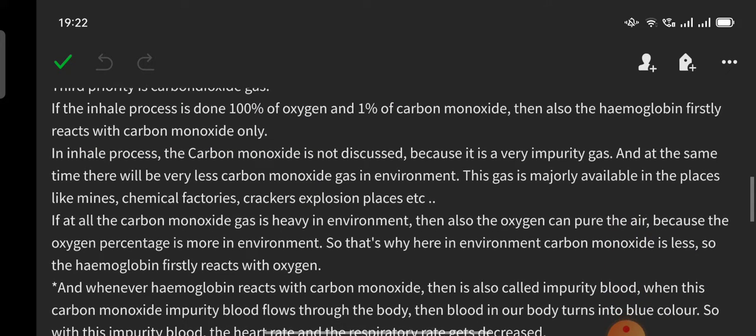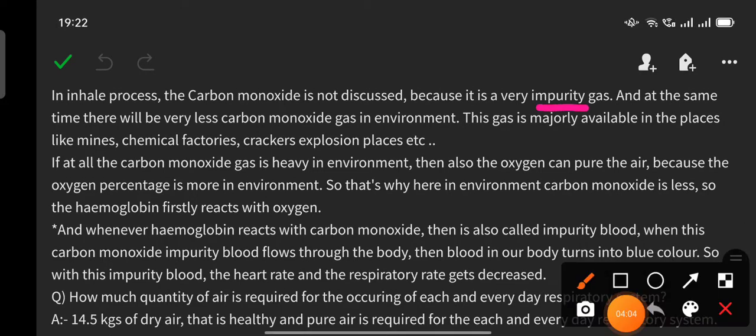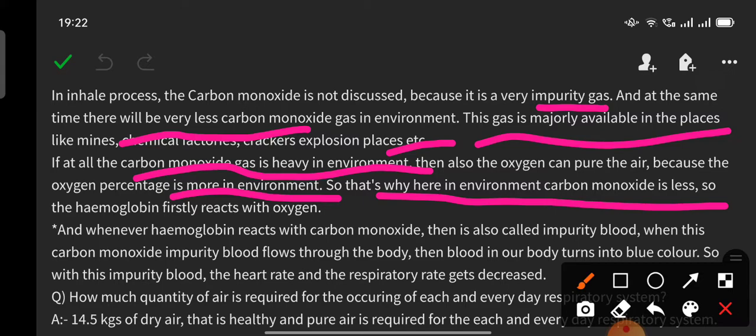In the inhale process, carbon monoxide is not discussed because it is a very impure gas which is very less available in the environment. This gas is majorly available in places like mines, chemical factories, crackers, explosion places, etc. If at all the carbon monoxide gas is heavy in the environment, then also the oxygen can purify the air, because the oxygen percentage is more in the environment. So that's why, since carbon monoxide is less in the environment, the hemoglobin first reacts with oxygen.